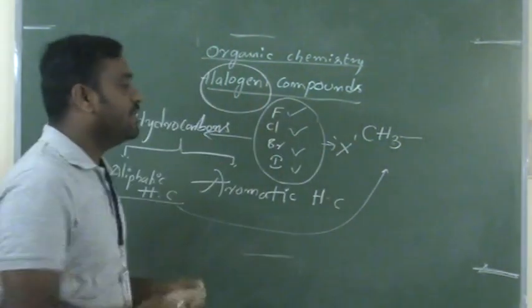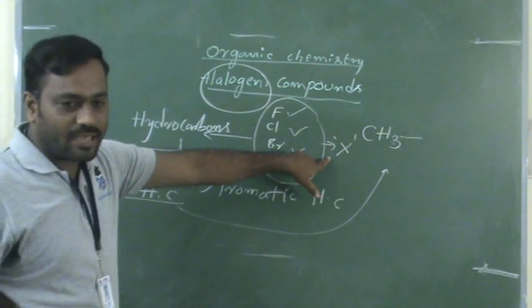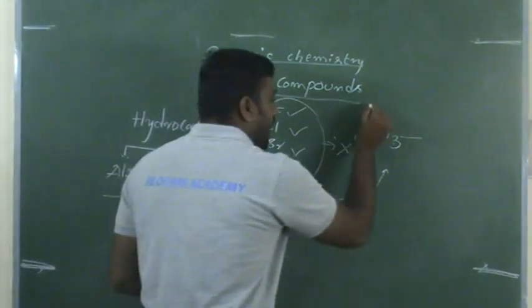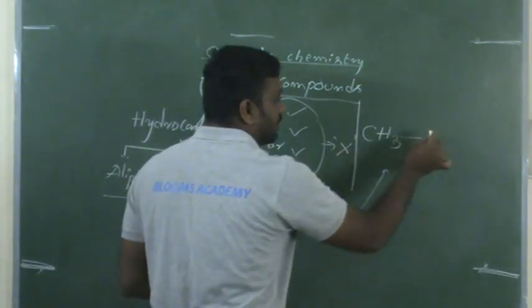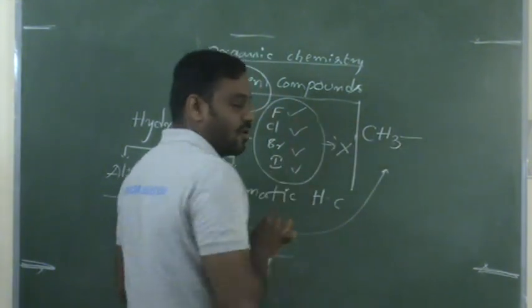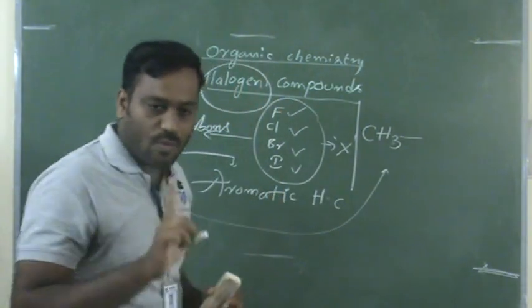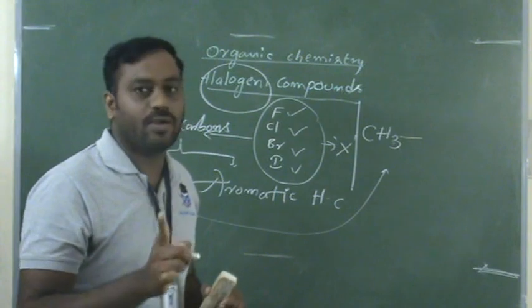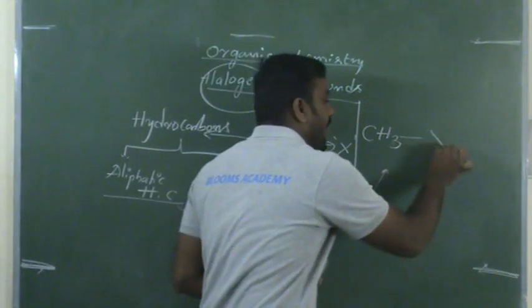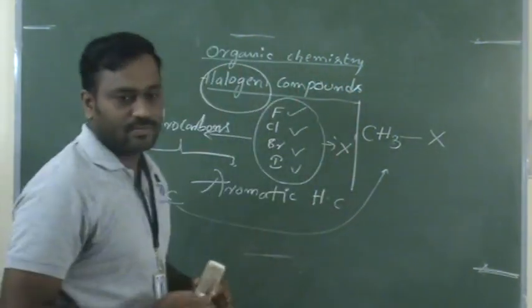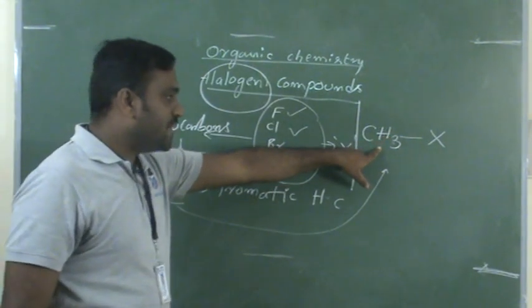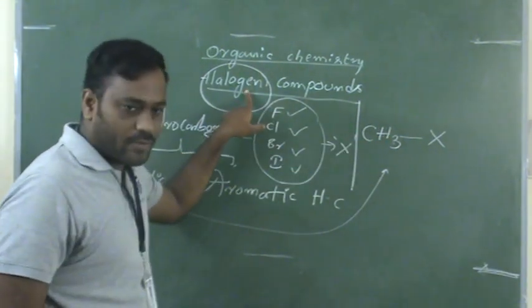All halogen elements we generally represent as X. In aliphatic hydrocarbons, we remove one hydrogen and attach one halogen element. Now this is the best example of a halogen compound.